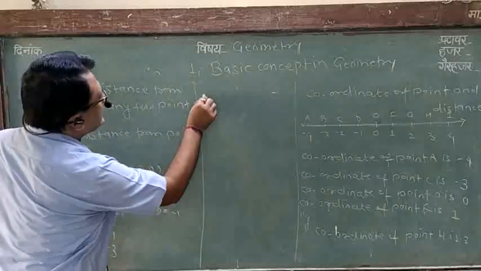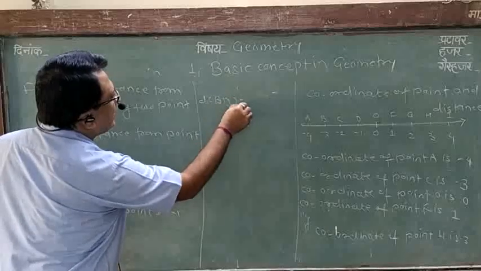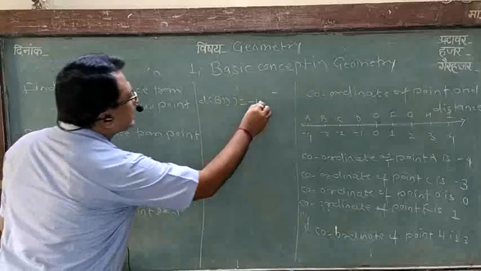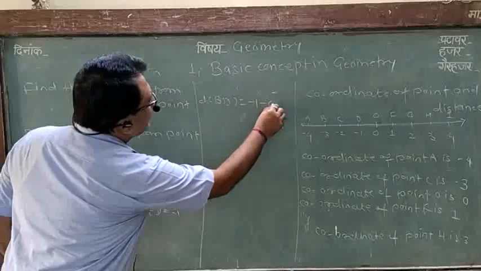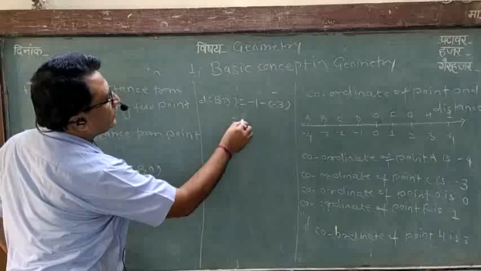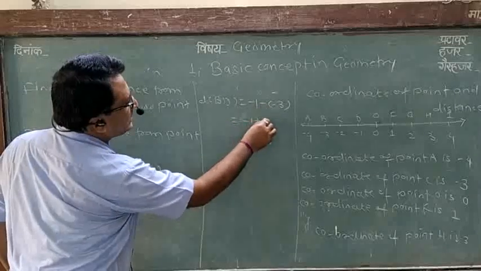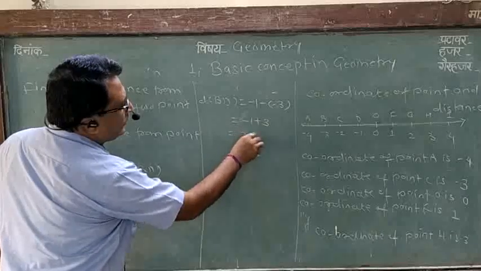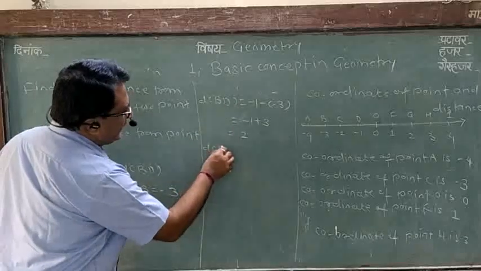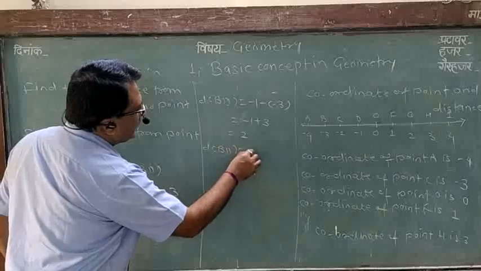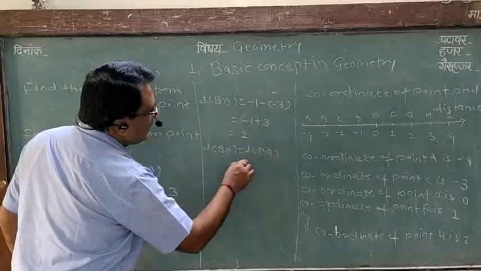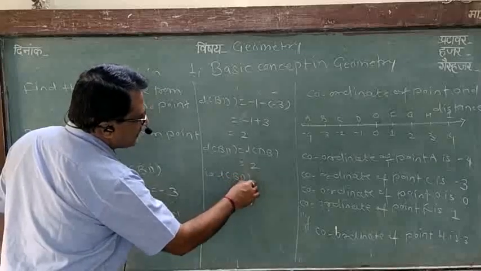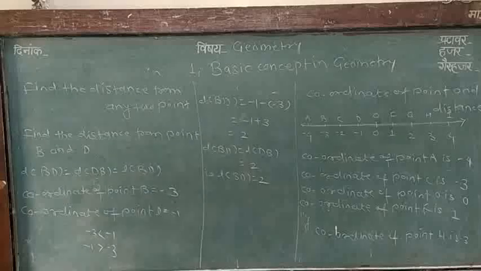Then distance BD is equal to the greater number, -1, minus the smaller number, -3, which is -1 minus (-3), which is -1 plus 3, which is 2. So distance BD is equal to distance DB is equal to 2. That is, length BD is equal to 2.